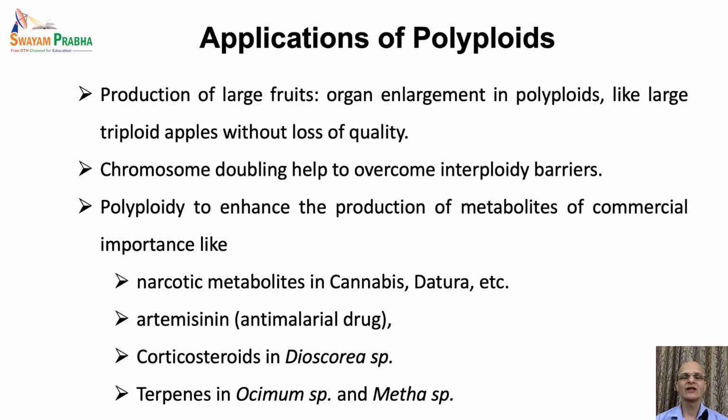Overall, polyploidy is an exciting phenomenon with a lot of practical potential. Many crops are polyploids, and polyploidy is playing a very important role in breeding programs for enhancing heterozygosity and developing robust cultivars with tolerance to environmental stress conditions or biotic stress conditions, and so on.